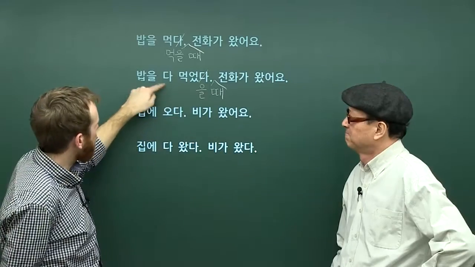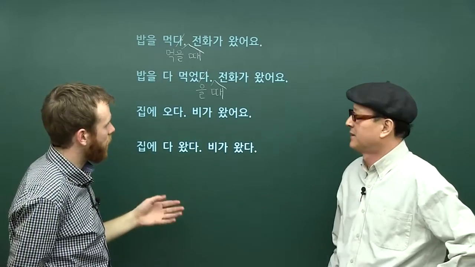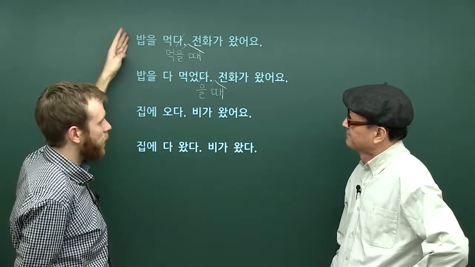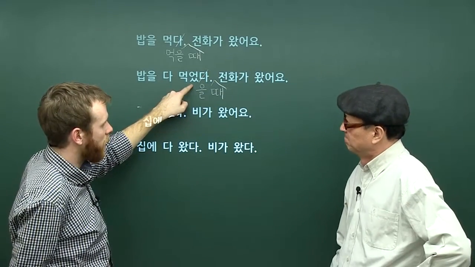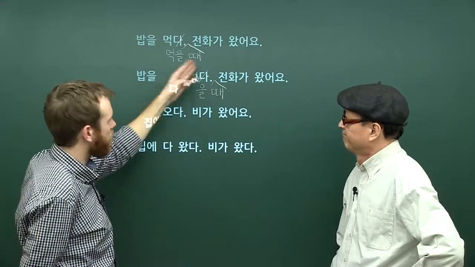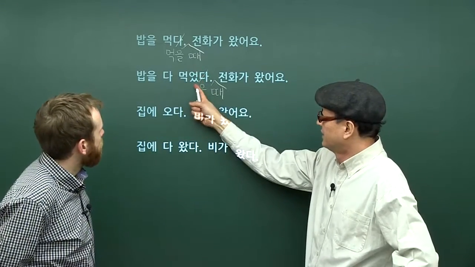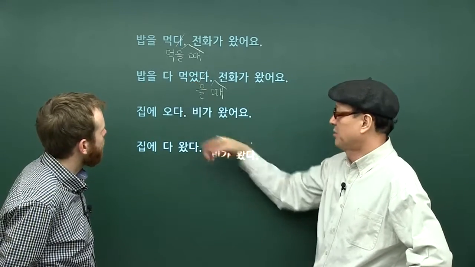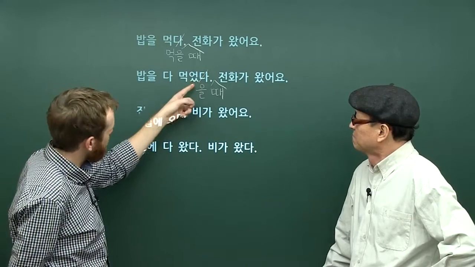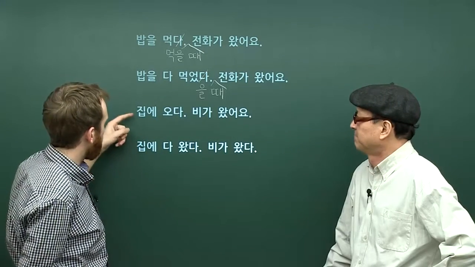Now maybe our da here is emphasizing like when I had completely finished eating, or when I had completely finished my meal, the telephone rang. All right. 맞아요. So again, our sequence is different here. So using the past tense in the first verb, even with our ulte ending, still just shows that it's not a continuous action. It was a completed action. 네, 네. Okay. 그리고 여기 이제 여기 과거 있어요. 쓸 때 그러면 이제 액션 끝난 거예요. Okay. So our syllable here that shows that it's for the past shows that it was a completed action, a finished action. All right.